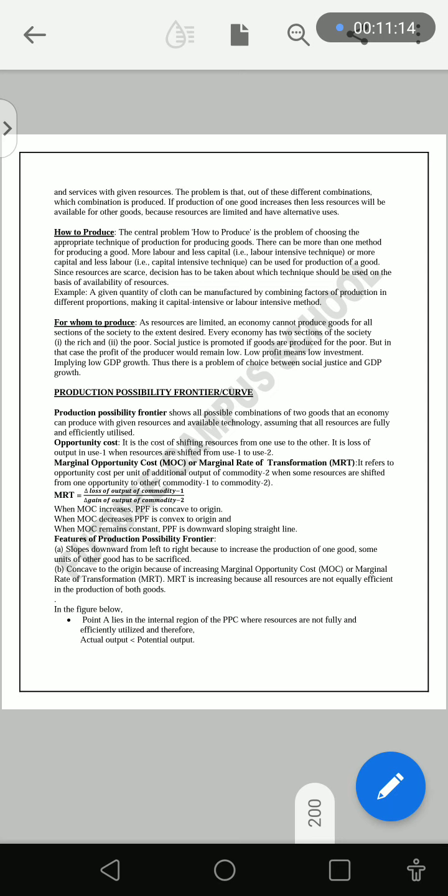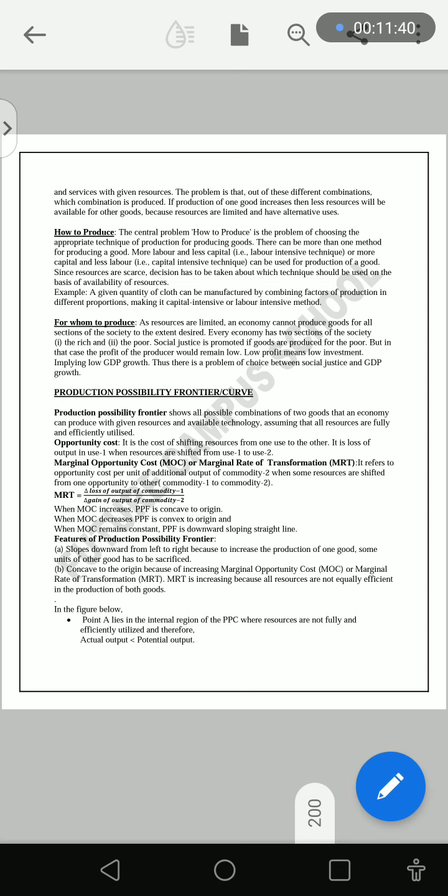Now we are in the most important part of the chapter, the production possibility frontier curve. What is production possibility frontier? It shows all possible combinations of two goods that an economy can produce with given resources and available technology, assuming that all resources are fully and efficiently utilized. Opportunity cost is the cost of shifting resources from one use to the other.